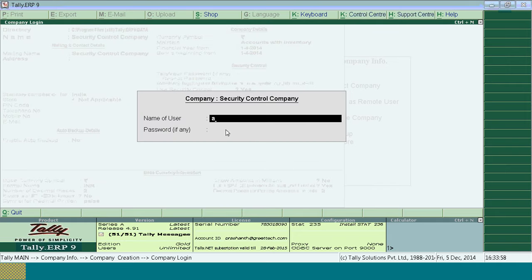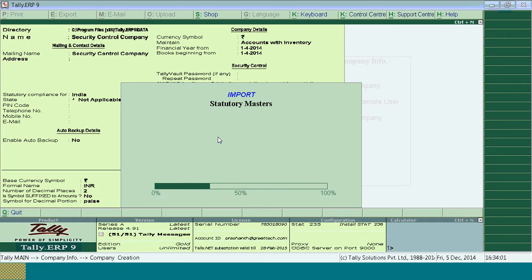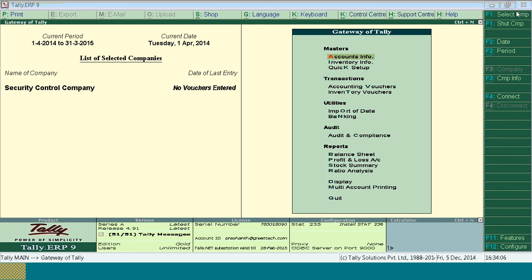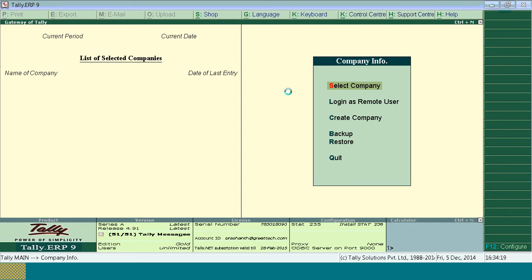So it will ask for the security control password. So you have to give the admin level password. Admin level password is nothing but the password which is given in the company alteration or creation screen. So now the company has got loaded. Now I'll just show you. I'm reloading the company once again.